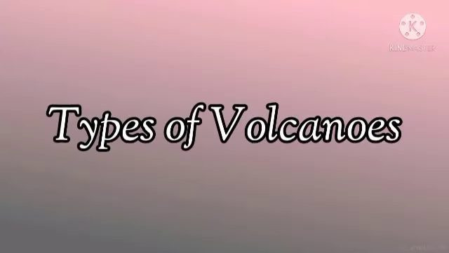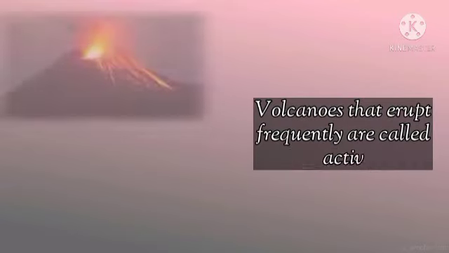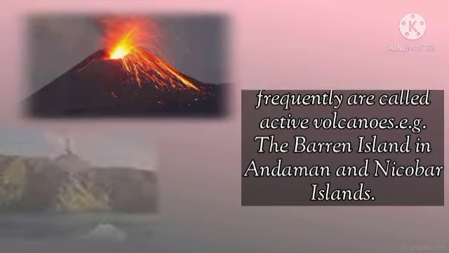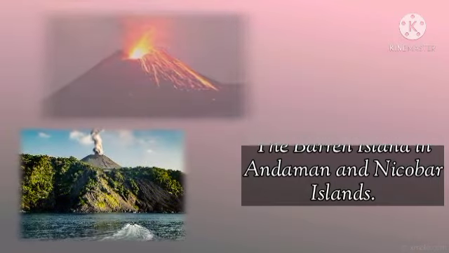Types of volcanoes. Volcanoes are differentiated on the basis of how frequently they erupt. Volcanoes that erupt frequently are called active volcanoes. For example, the Barren Island in Andaman and Nicobar Islands.